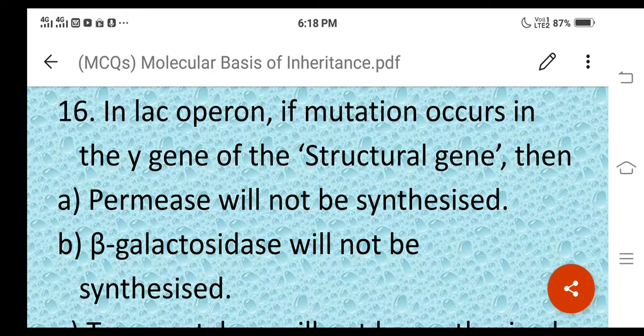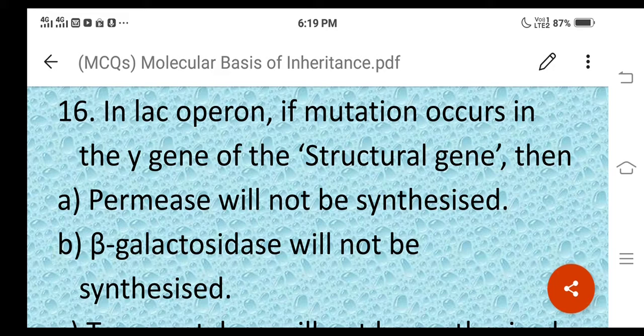Permease will not be synthesized because in the structural gene part, in the cistron part, what is the arrangement of the genes here? First, Z will come, next Y will come, and next A. ZYA. Z gene will code for the enzyme beta galactosidase. Y will code for the enzyme permease. Then A will code for the enzyme trans acetylase.